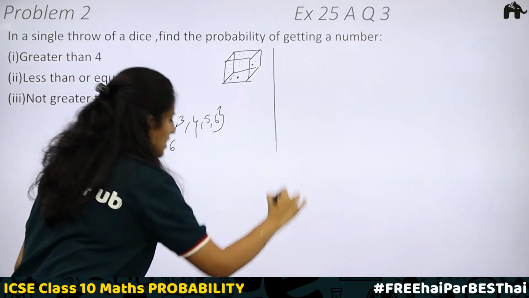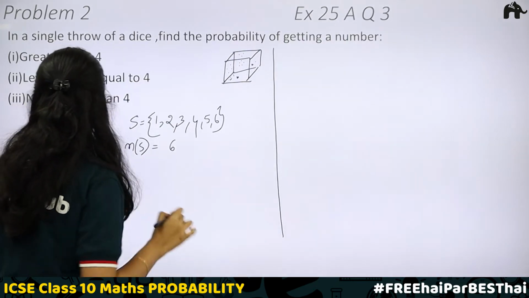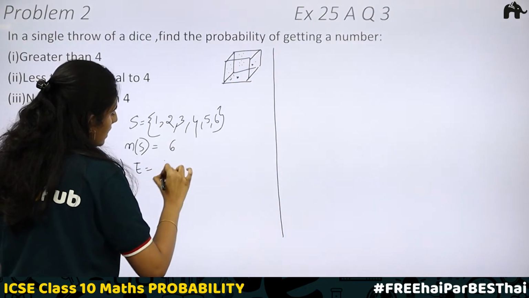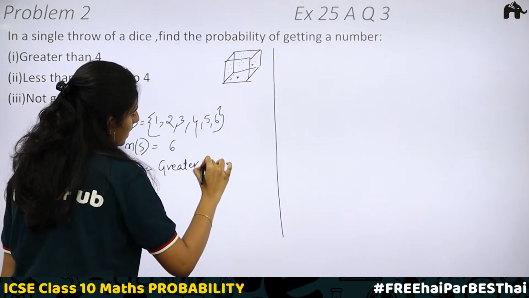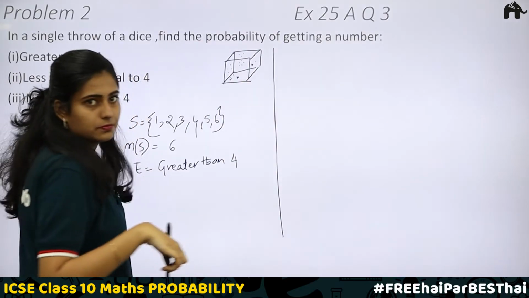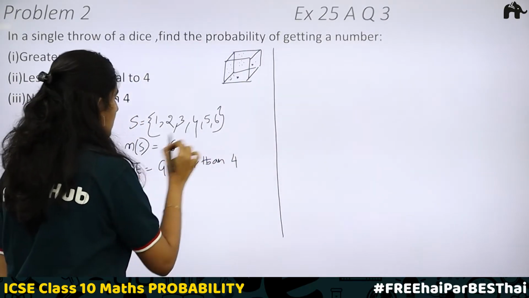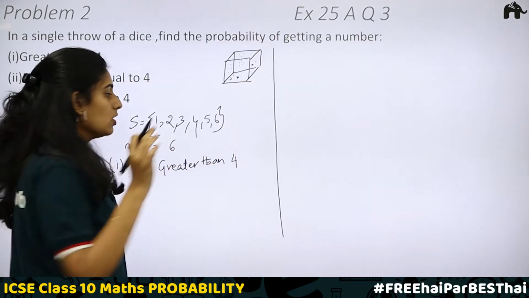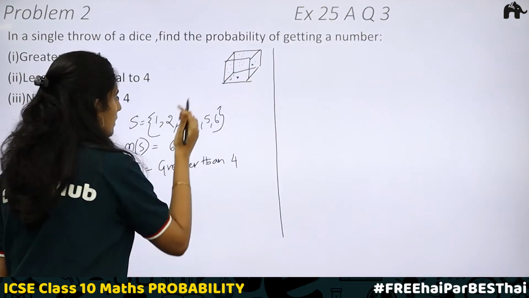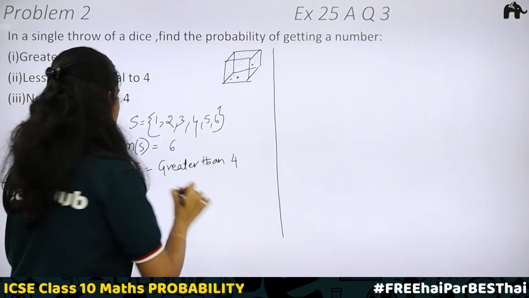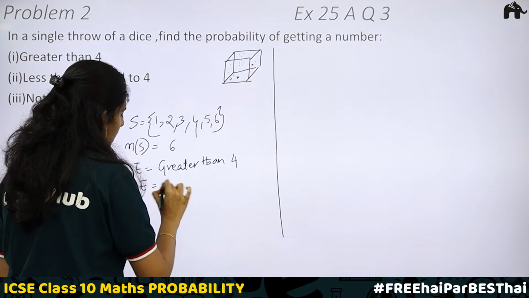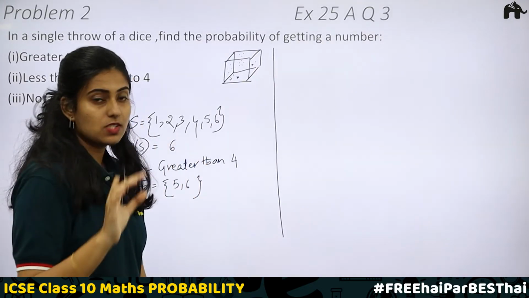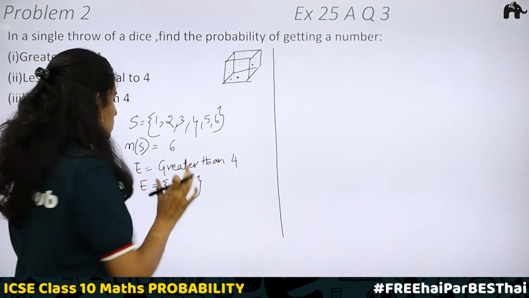Now, the first question. We need greater than 4. So here the event E is a number that is greater than 4. What are the numbers that are greater than 4? Can we include 4? 4 is not greater than 4, so 4 cannot be included. Then you will have just 5 and 6. So in the event E, we have a set containing 5 and 6. 5 and 6 are the numbers which are greater than 4.